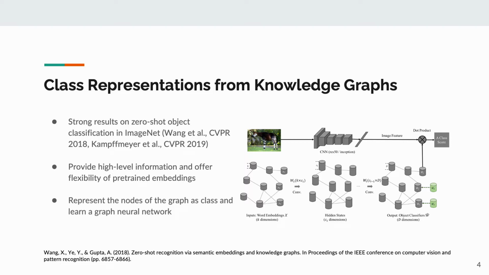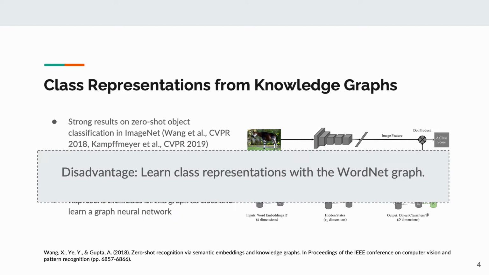They represent the nodes of the graphs as classes and learn a graph neural network to get a vector representation for the node. But these methods learn class representations with the WordNet graph. The WordNet graph is specialized in object type hierarchy and may not provide rich features suitable for a wide range of tasks in multiple domains.